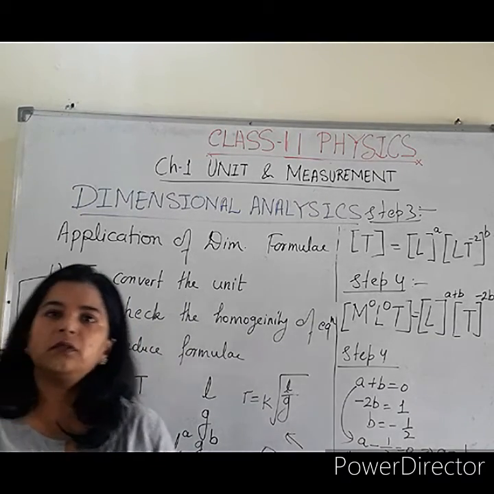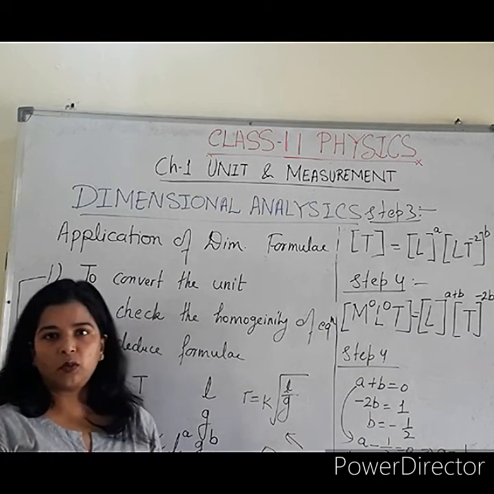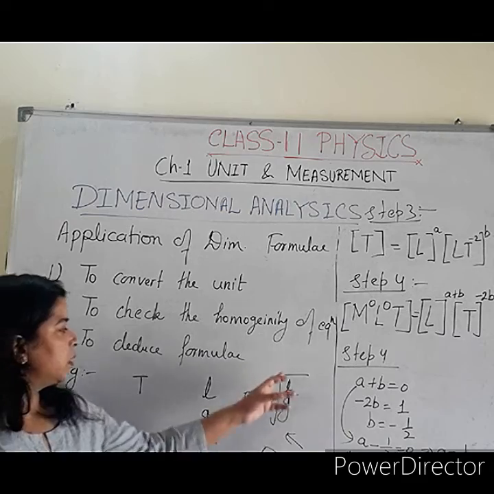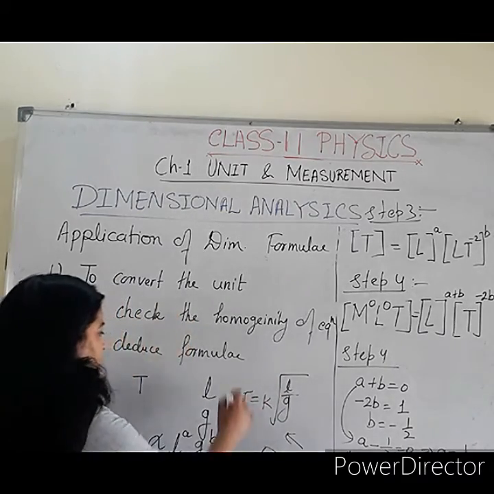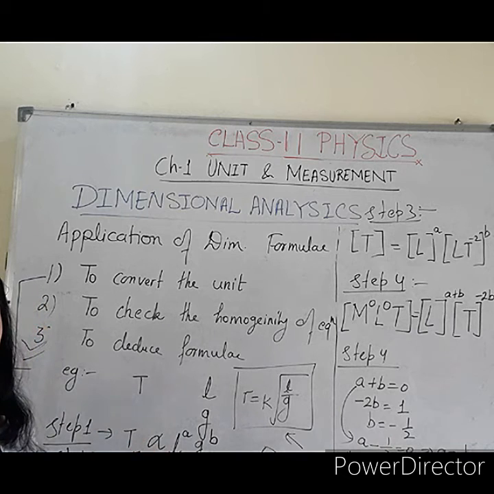This you will get in one of the chapters in the first NCERT book, whenever you go through the simple harmonic motion topics. So T is equal to 2 pi under root of L by g. So this is the derivation of a formula from the given terms on which any physical quantity depends.